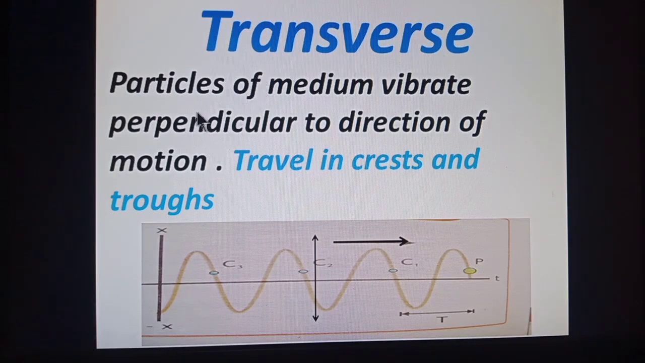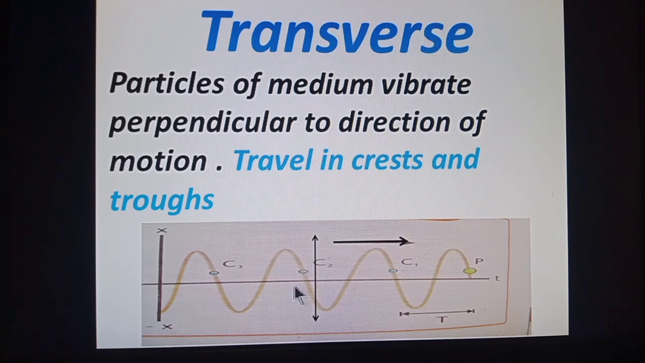These are the waves in which particles of the medium vibrate perpendicular to the direction of propagation of waves. For example, look at this diagram. Here a wave is shown that is traveling to the right, and as the wave passes through the medium, particles of the medium are disturbed and they start oscillating or vibrating. In case of transverse waves, these particles vibrate perpendicularly to the direction of motion of the waves. Here the wave is traveling in this direction and particles are vibrating perpendicular to this direction. This type of waves are called transverse waves.